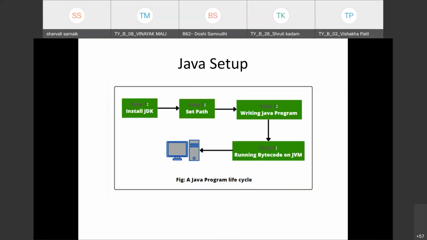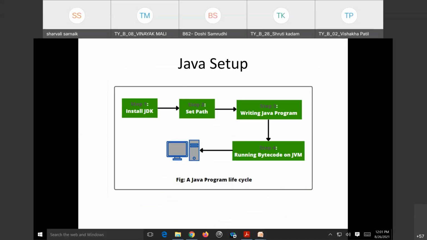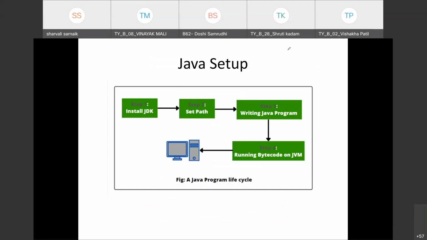Next, we are going to see Java setup. Now, to run a Java program, we are required to install JDK. Everyone has to compulsorily install JDK. If I have a setup, I will share it with you. So the first step is to install a JDK.